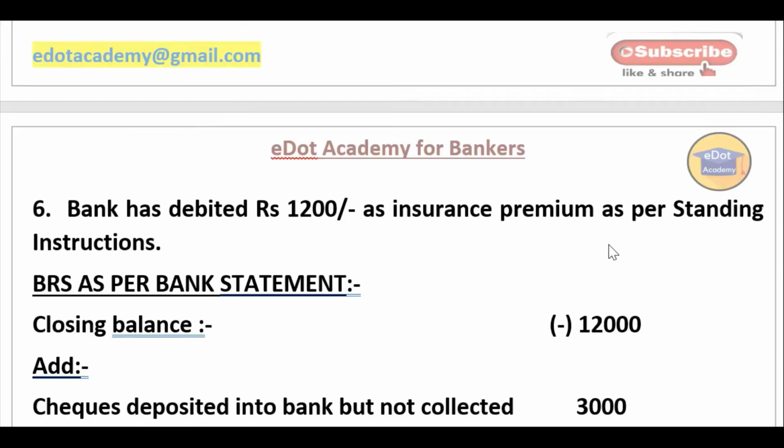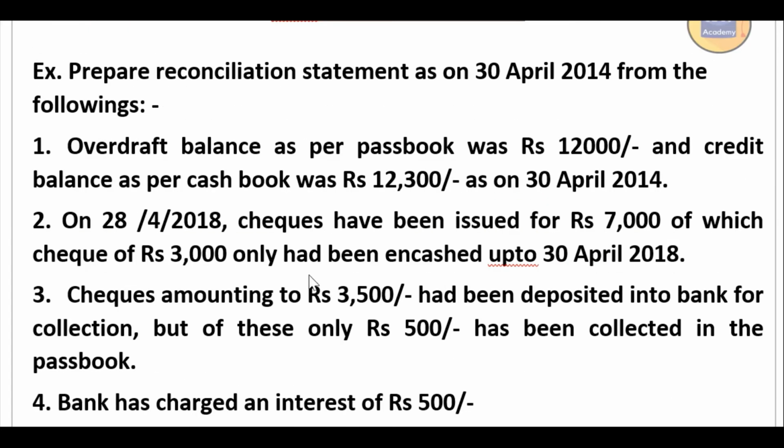Okay. Now this is the second statement. Checks amounting to 3,500 rupees had been deposited into the bank for collection, but out of this only 500 has been collected in the passbook. That means when you deposited, you already took it in the cash book, that means you have already debited your cash book and done your action.